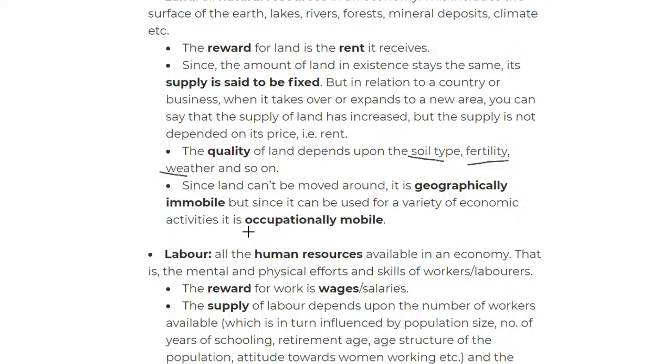From the office building, I can make a supermarket. I'm changing its use, and when we're changing only the use, we say occupationally mobile. So we have geographically and occupationally. Land cannot move to different places, so we say it's geographically immobile. But you can change its use, so it's occupationally mobile. Hopefully you understood that. Let's move on to labor.